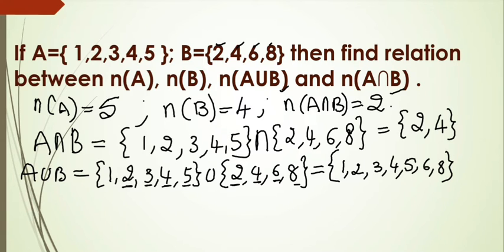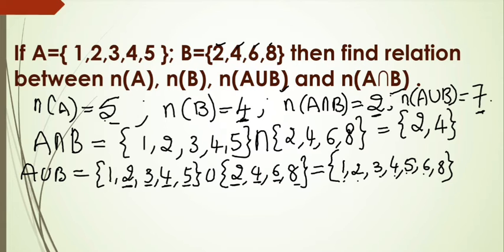Now write the n of A union B, that means the cardinal number. How many elements are there in A union B? 1, 2, 3, 4, 5, 6, 7. So there are a total of 7 elements. And observe the relation: 5 plus 4 is 9. A union B is 7. So 5 plus 4 is 9, and if you subtract 2, we will get n of A union B.